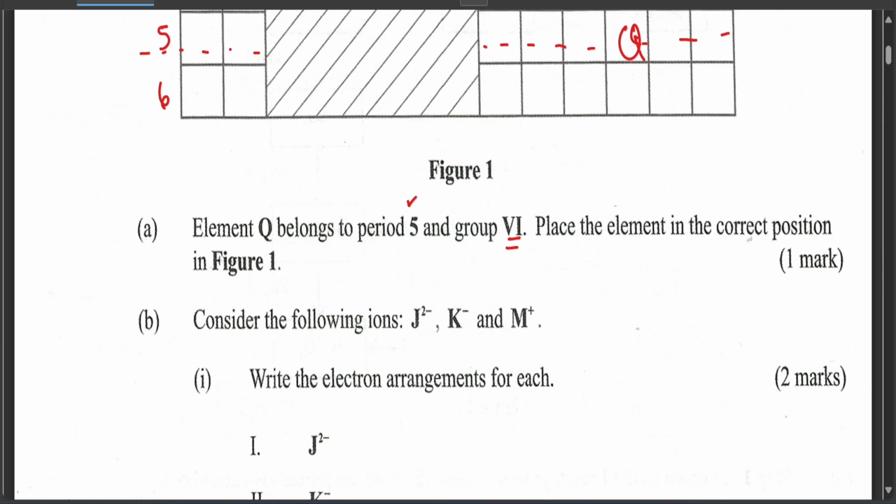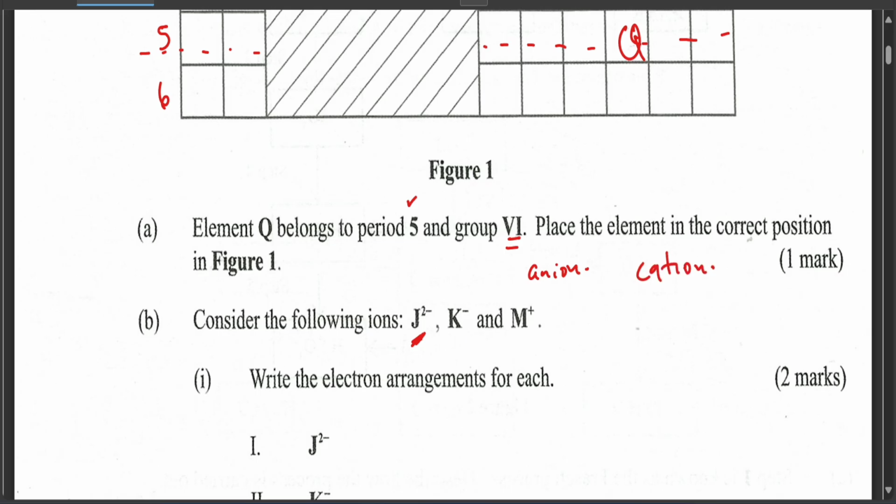For question B, consider the following ions, which are J2-, K-, and M+. An ion is a charged atom. If someone asks you for the definition of an ion, you should tell them that an ion is a charged atom. It either has a negative or a positive charge. The ones that have a negative charge we call anions, and the ones that have a positive charge we call cations.